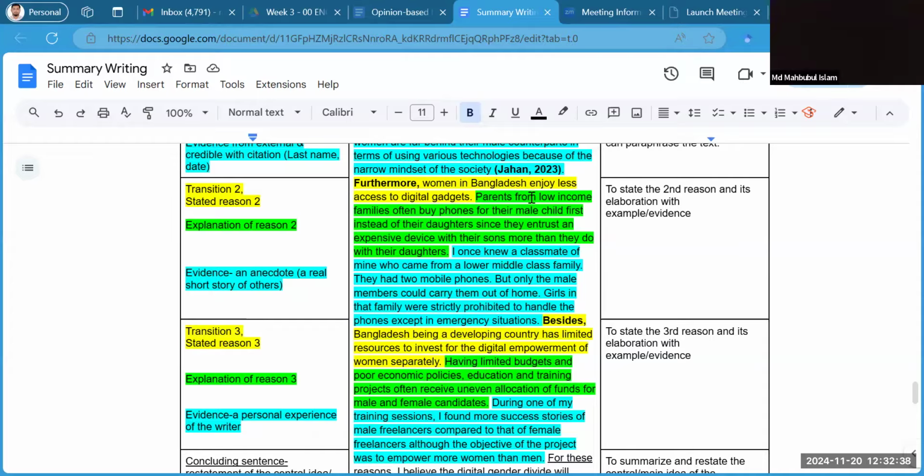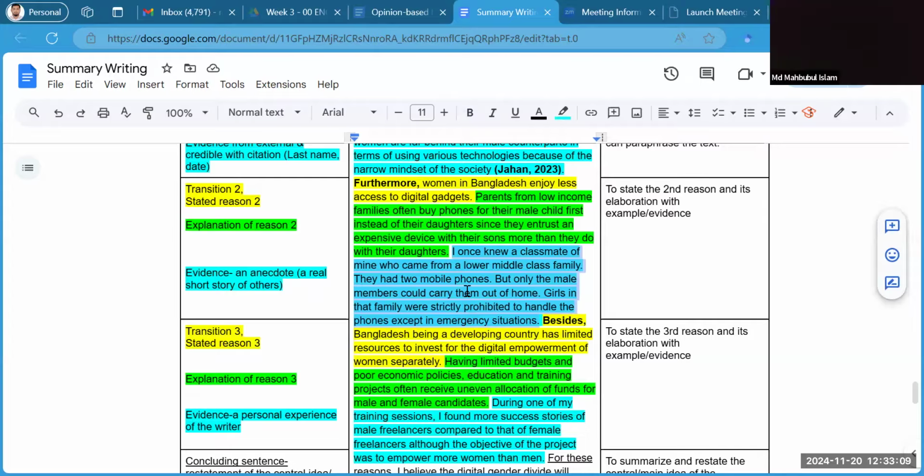So parents look at, this is a familial context. Now I'm giving an example of a family. So I'm talking about a familial situation. So parents from low-income families often buy phones for their male child first instead of their daughter, since they entrust an expensive device to their sons more than they do to their daughters. So this is a natural common scenario. Even in many families, this is available. All right. And I have given an example, an evidence, which is basically an anecdote.